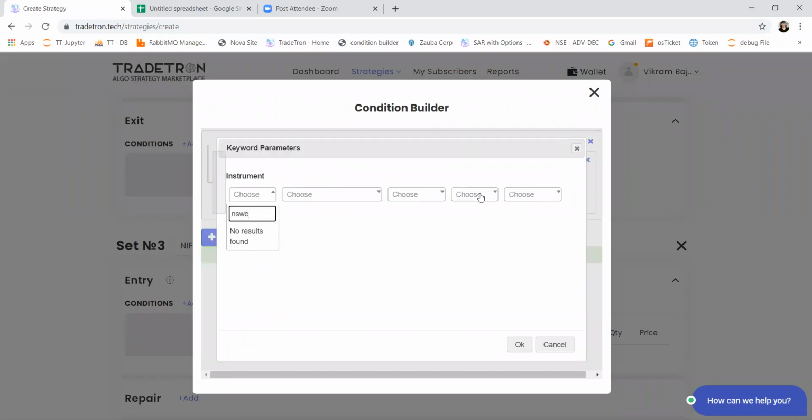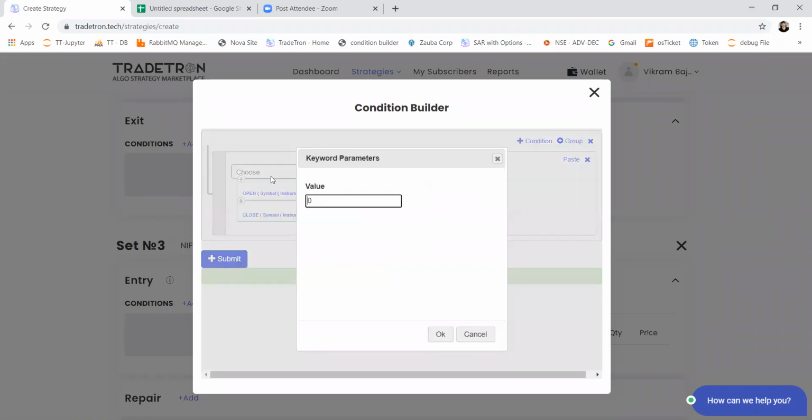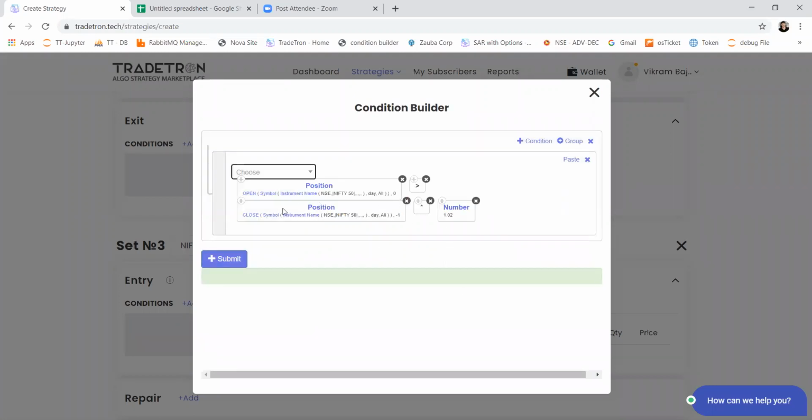This will be NSE Nifty multiplied by the number 1.02. So this condition will be satisfied only in stocks which have opened today 2% above the previous close.